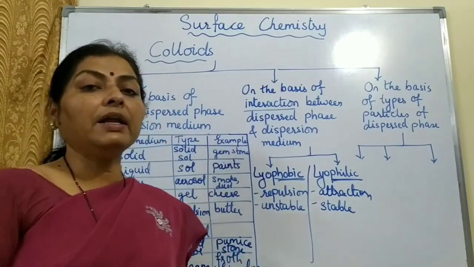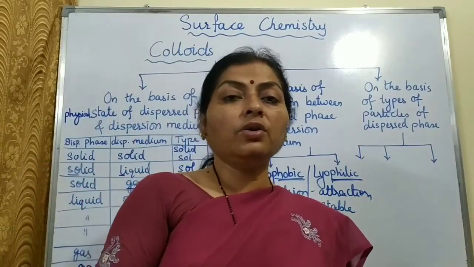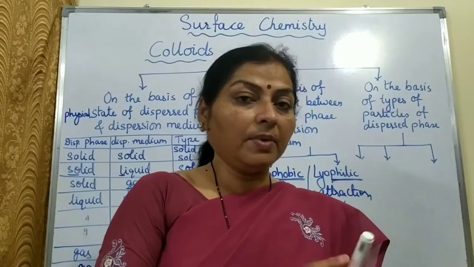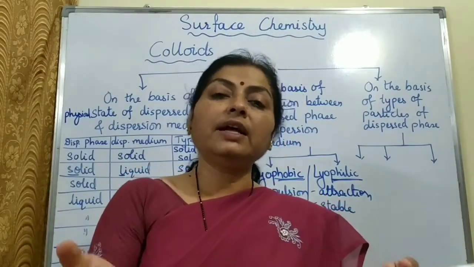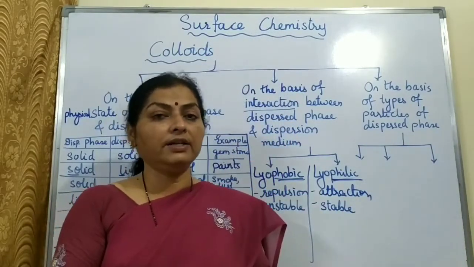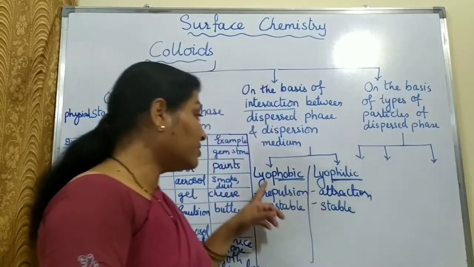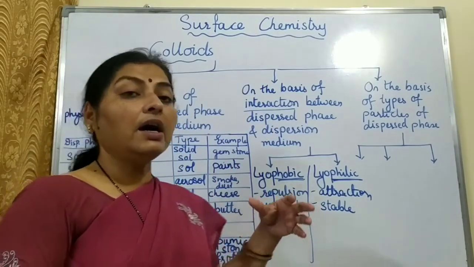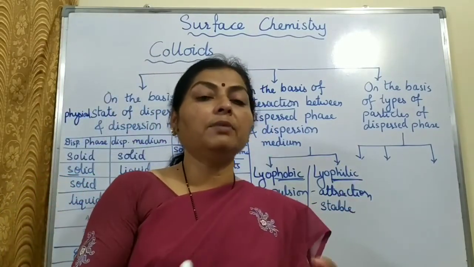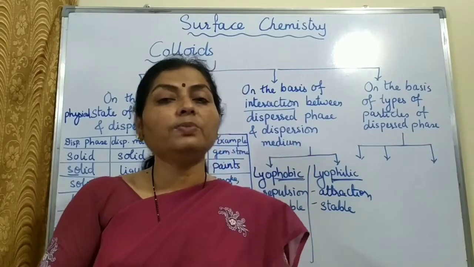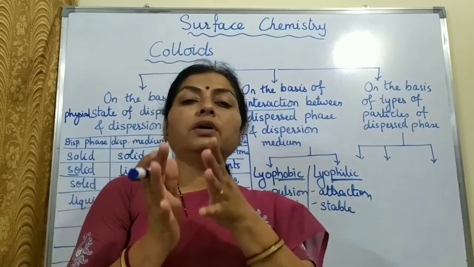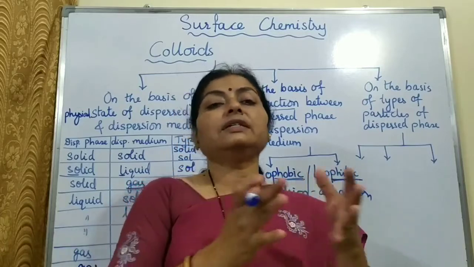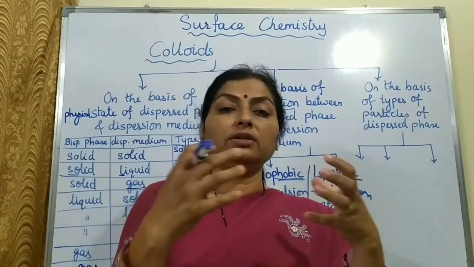Now for preparing a lyophilic sol, you don't need a third person, because they have attraction for each other. As soon as you mix, a colloid will get generated. But in the case of lyophobic, they need a third person. A third substance has to be added in order to keep the dispersed phase and dispersion medium together.